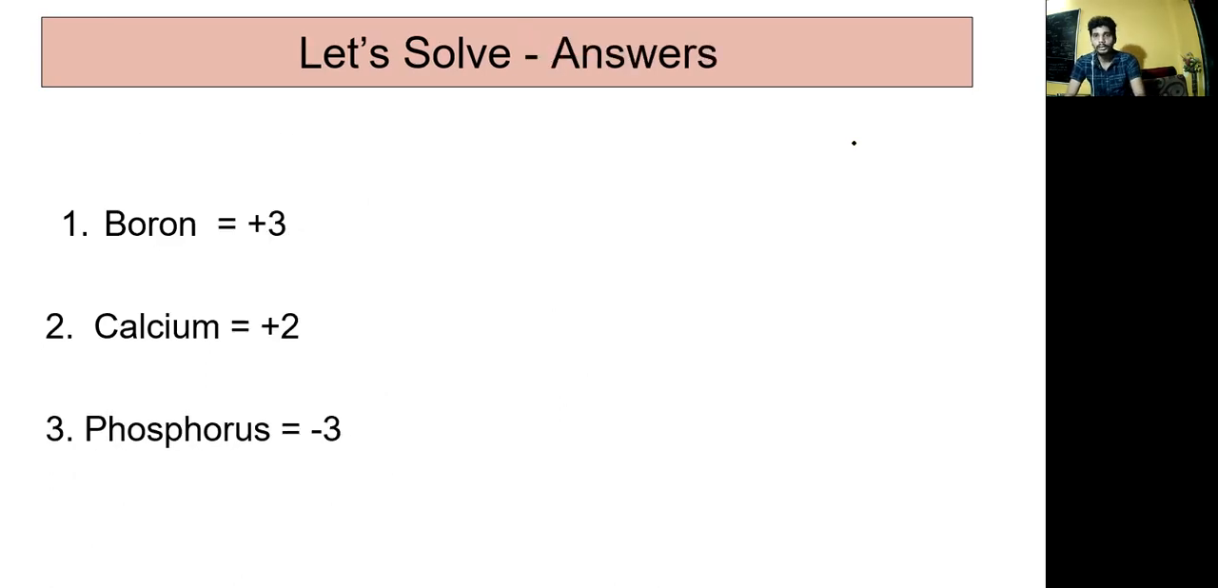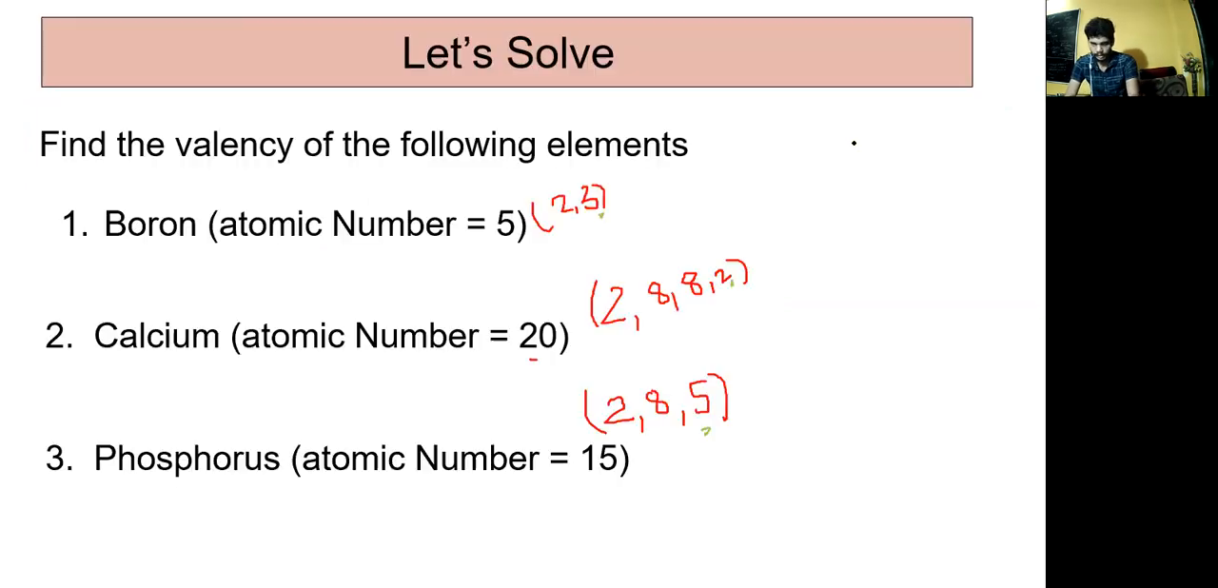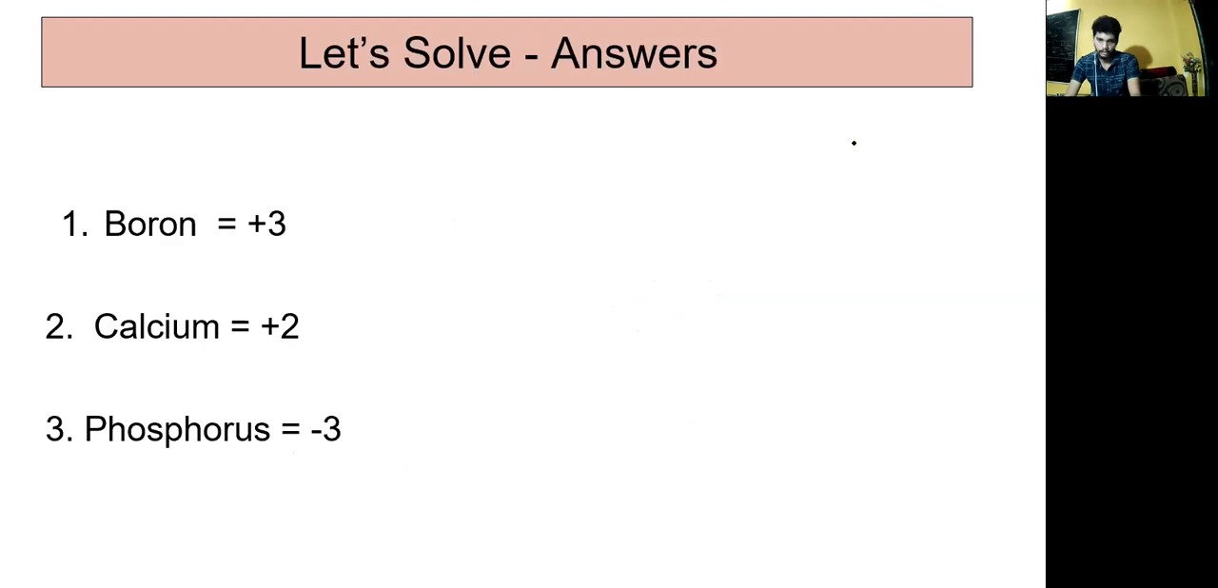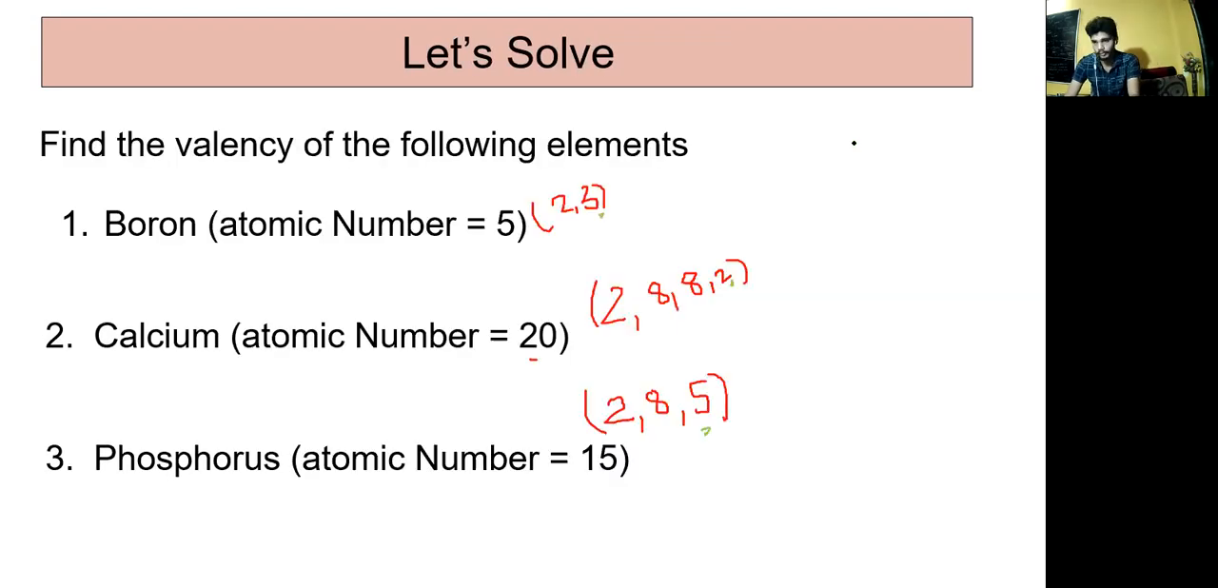Now, based on valency, elements are divided. I will clear it. I have just drawn the element's electron configuration over here. The valency can vary. In the case of boron and calcium, it's quite correct, but phosphorus can show different valencies. So the answer can be different.